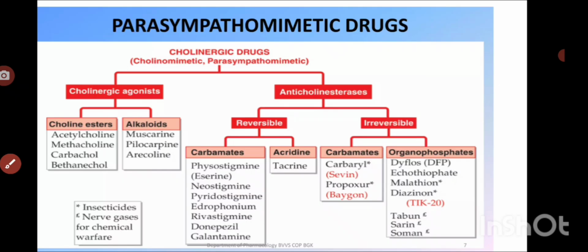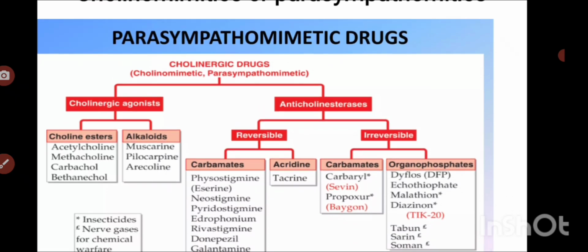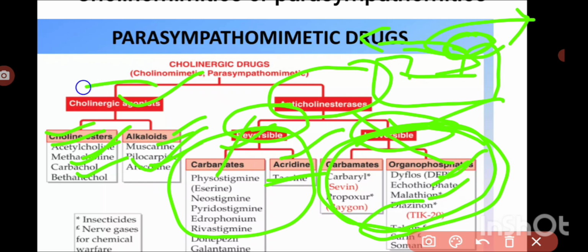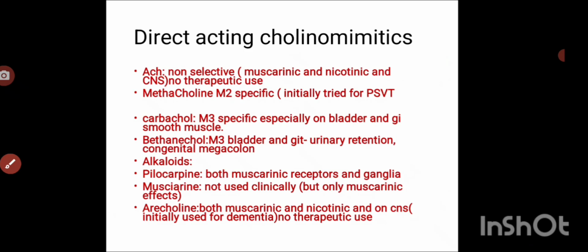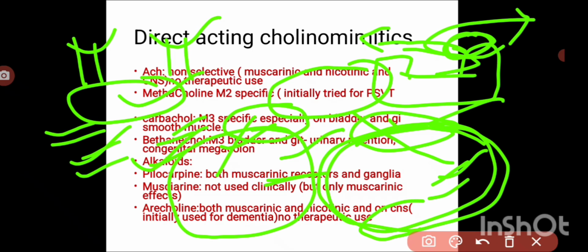Okay, so first we will start with the direct acting cholinergic drugs or cholinergic agonists. Okay, so how do they act? They act directly by stimulating the receptors, muscarinic and nicotinic receptors. Okay, so depending upon their selectivity, they have different functions. Among all the direct acting cholinomimetics, we have carbachol, bethanechol, acetylcholine, methacholine, and alkaloids pilocarpine, muscarine, and arecoline, right?